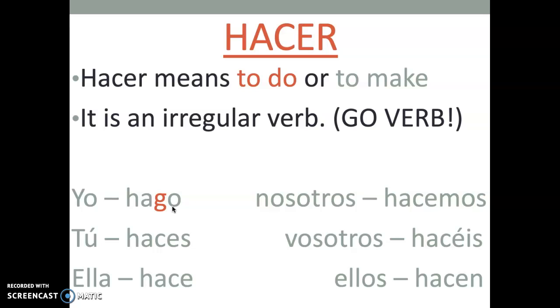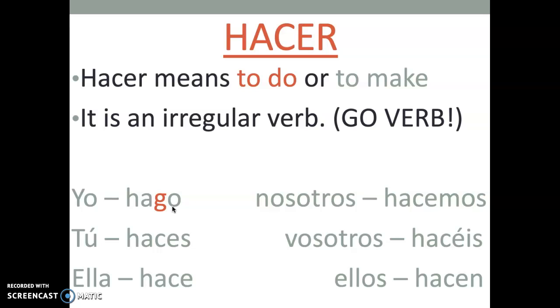We add the G to the stem, so that is now going to end in GO. So the best way to learn this verb is to just memorize our conjugations. That is going to be the best practice for the next 2 verbs as well. So again, hacer is only irregular in the yo form. All the other conjugations follow our normal conjugation format.